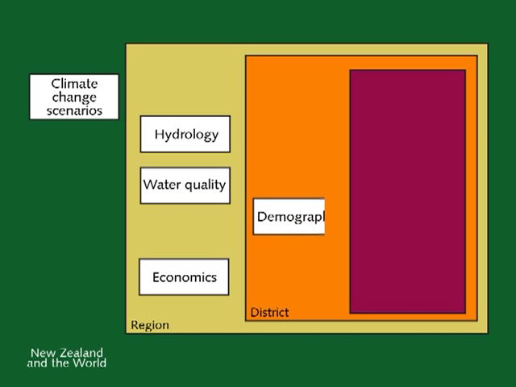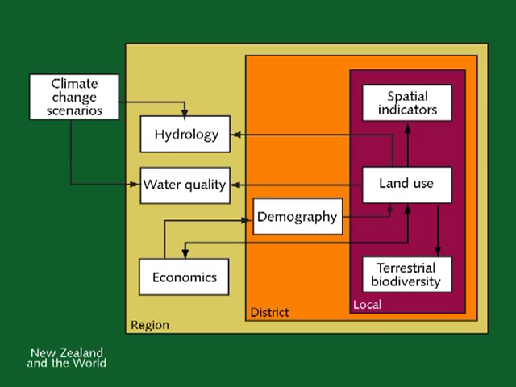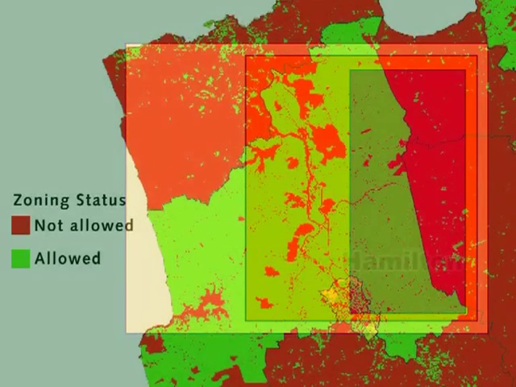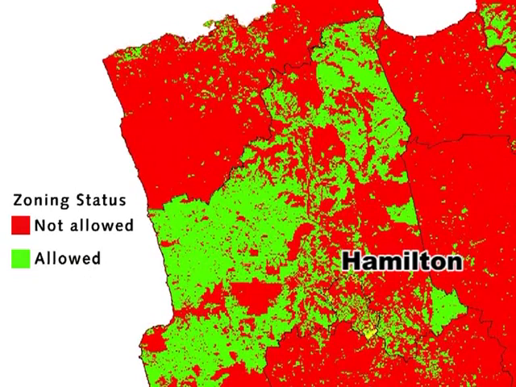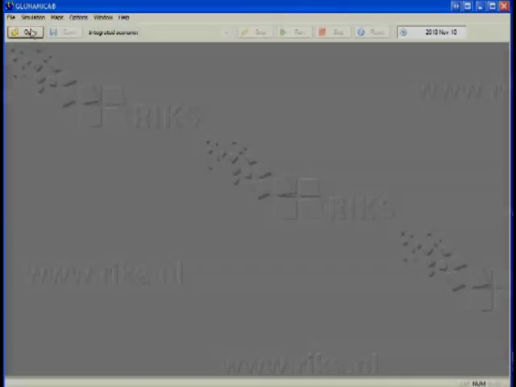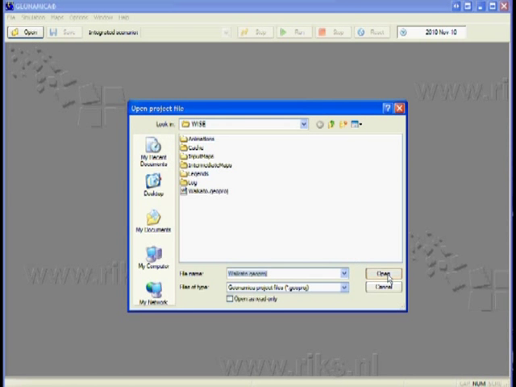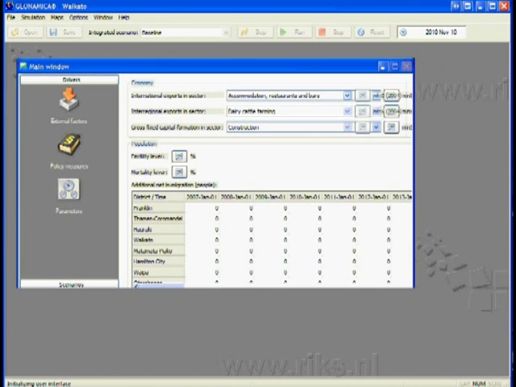WISE consists of individual models on climate, economy and environment, water management, demography, land use and biodiversity, incorporated into a system. Users enter policy interventions, for example zoning rules to steer new urban or agricultural development or to protect indigenous vegetation. We will take a look at the software and demonstrate how to run a scenario.